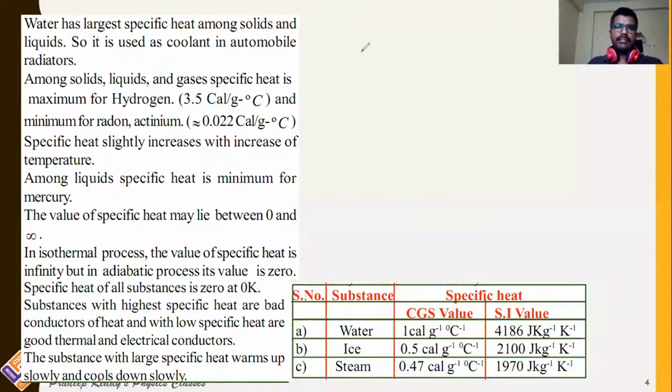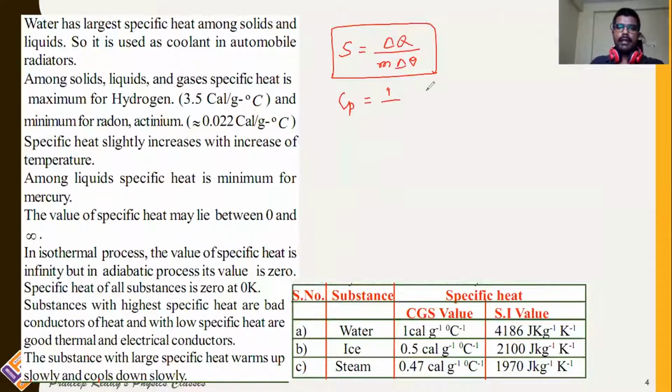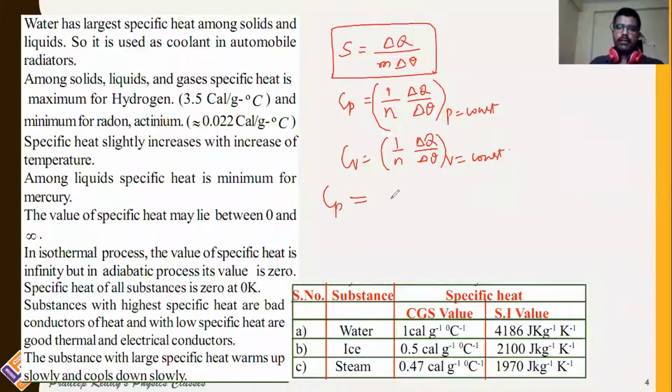We already have discussed what is meant by specific heat. S is equal to delta Q by M into delta theta, and Cp is equal to 1 by N into delta Q divided by delta theta, and this is when pressure is constant. Cv is equal to 1 by N delta Q divided by delta theta, and this is when volume is constant. Cp is not equal to Cv for a gas.